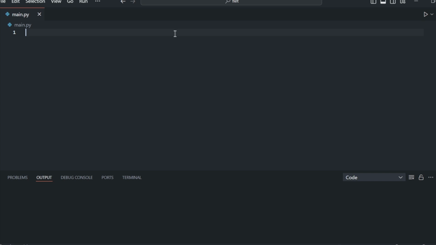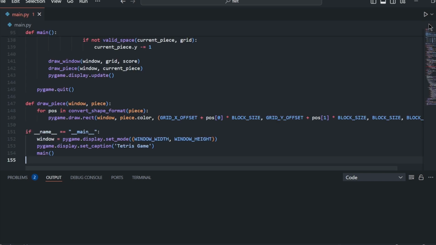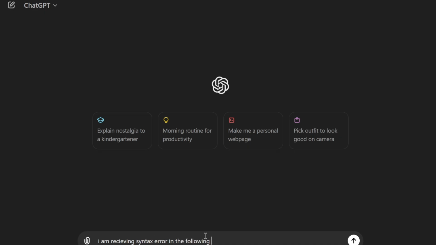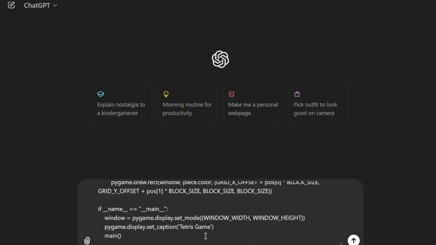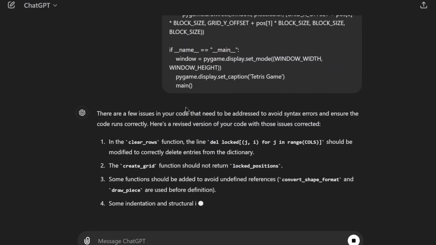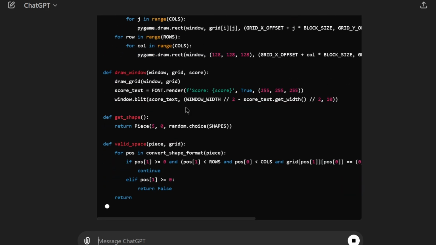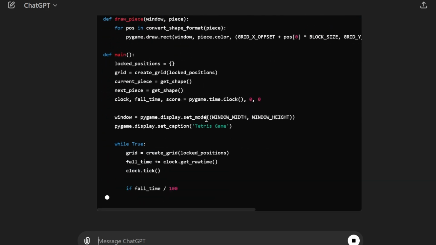Then I copied the code and pasted it in VS Code, and the moment I pressed the run button, an error popped up. It was a simple syntax error. I copied the error and again went to ChatGPT and asked it to fix that error. And then ChatGPT fixed that error.